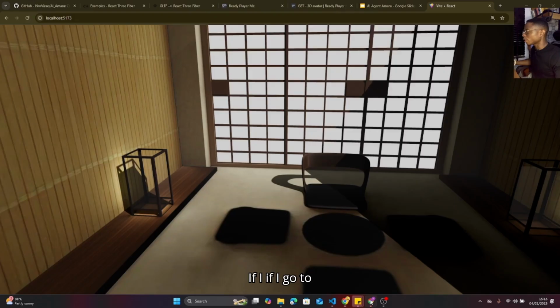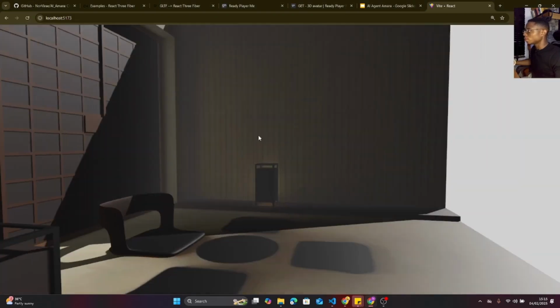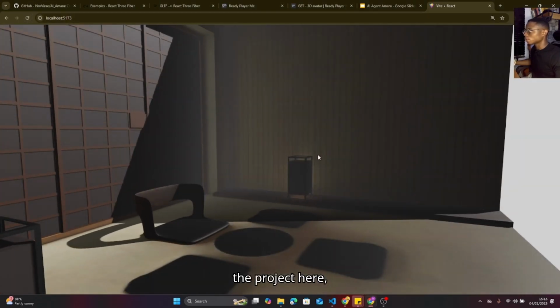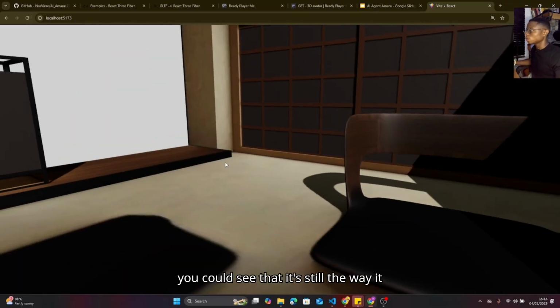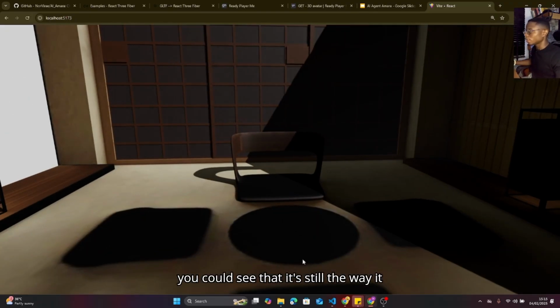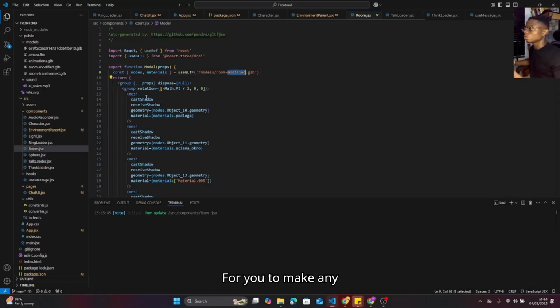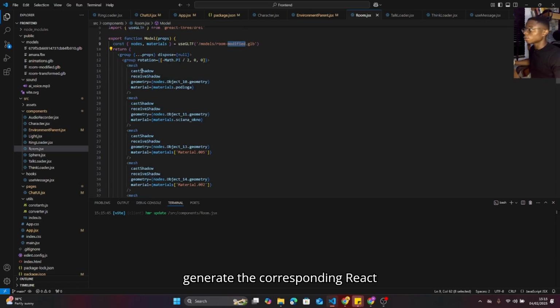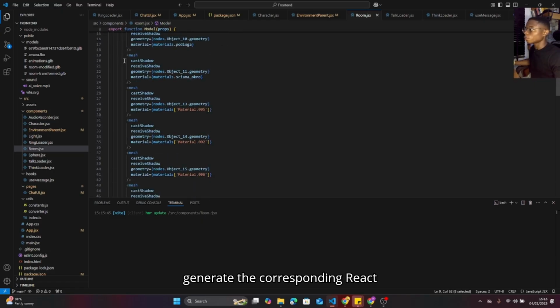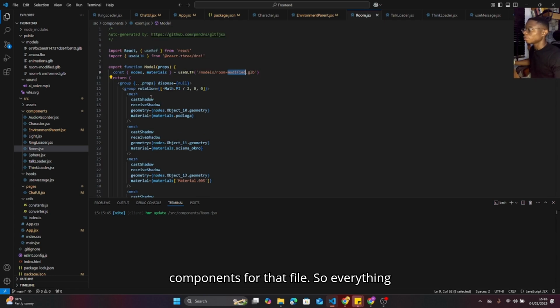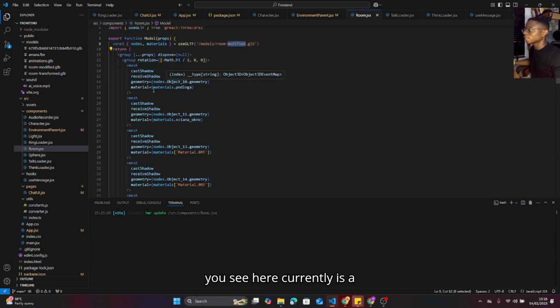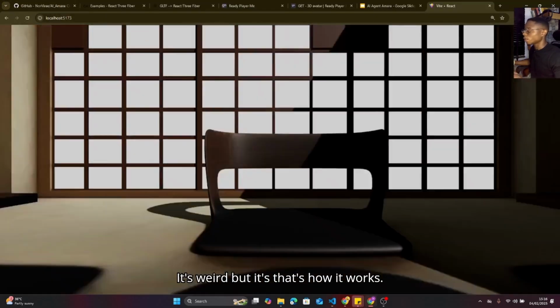If I go to the project here, you can see that it's still the way it is. There is no difference, and that's because for you to make any file work, you need to generate the corresponding React components for that file. So everything you see here currently is a representation of everything here. It's weird, but that's how it works.